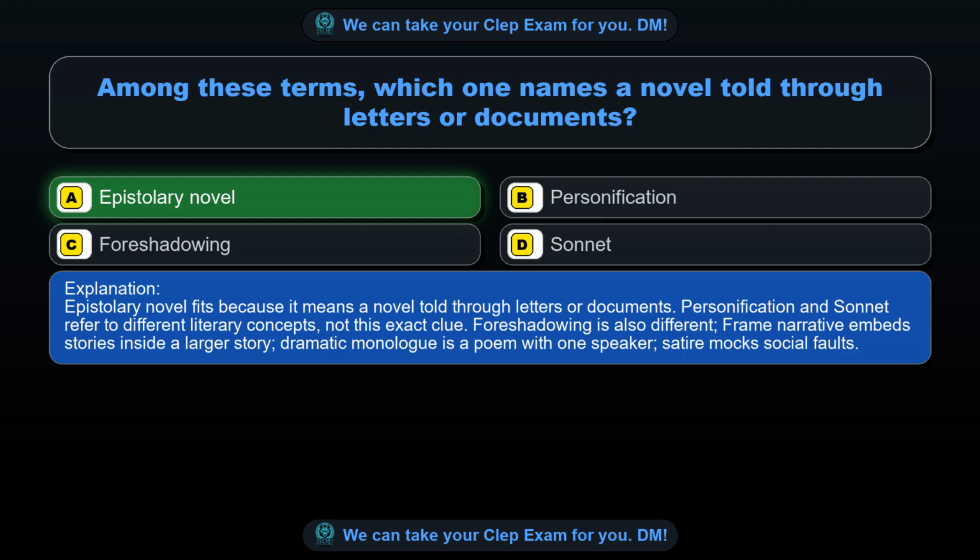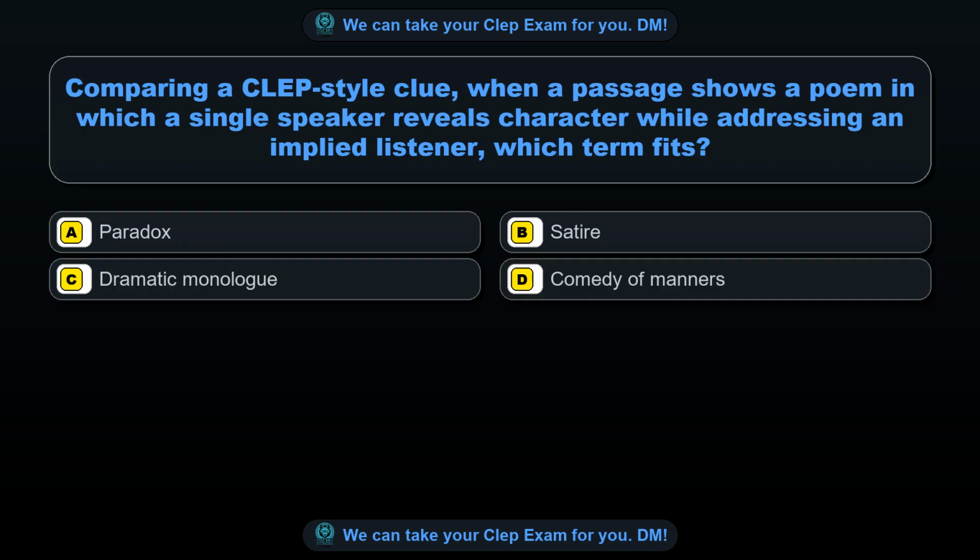Foreshadowing is also different, frame narrative embeds stories inside a larger story, dramatic monologue is a poem with one speaker, satire mocks social faults. Question 65. Comparing a CLEP-style clue, when a passage shows a poem in which a single speaker reveals character while addressing an implied listener, which term fits?